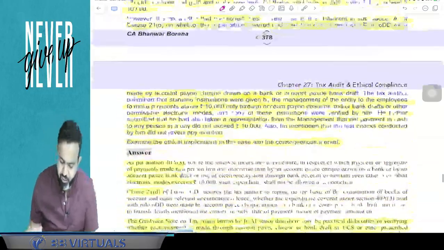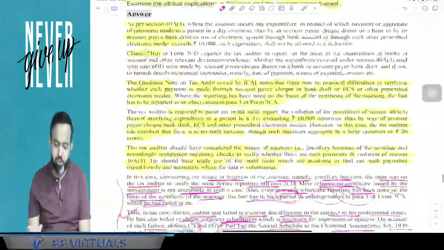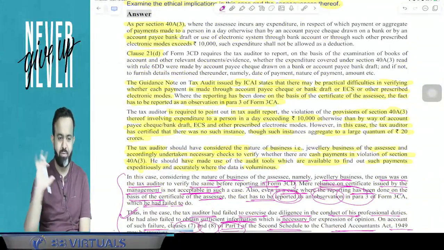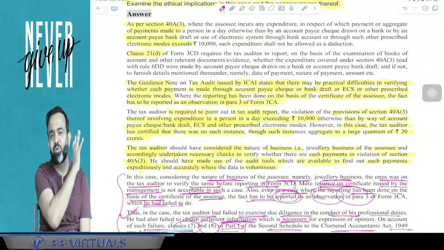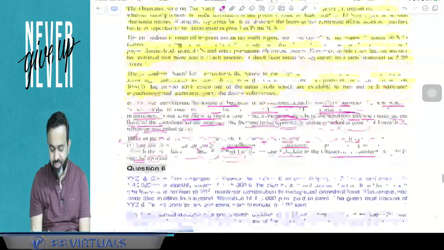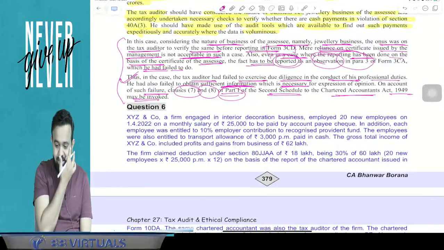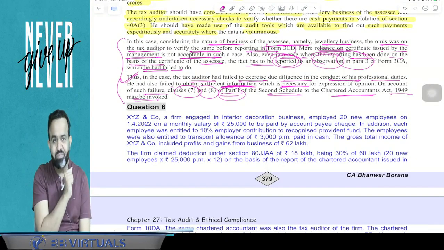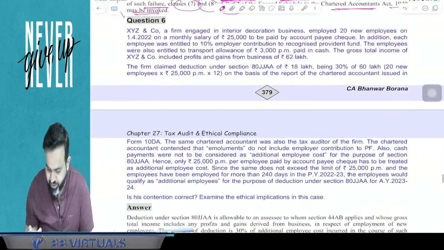Yes. So this is question number 5. Question number 5 is basically income tax, but you also need the knowledge of the audit paper, because in audit you have studied professional misconduct and all. Now, question number 6. Just check question number 6.